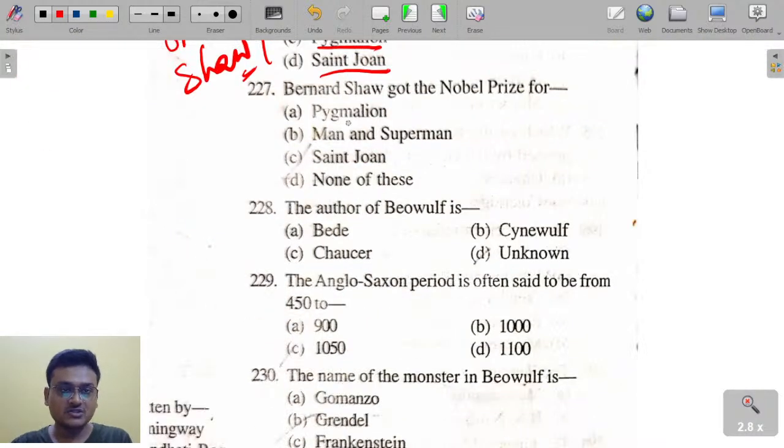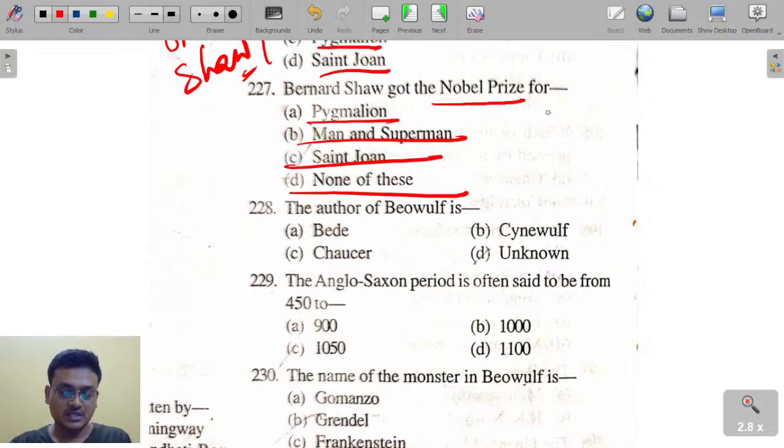Bernard Shaw got the Nobel Prize for Pygmalion, Man and Superman, Saint Joan, or none of these. Excellent, it is for Saint Joan. Now tell me, in which year did he get the Nobel Prize?